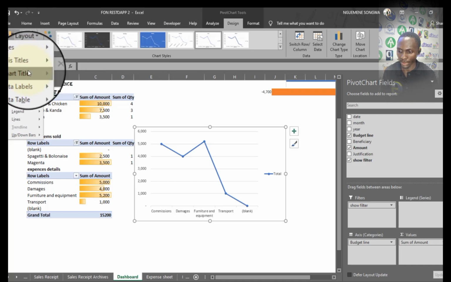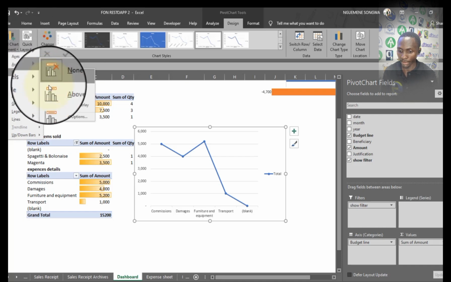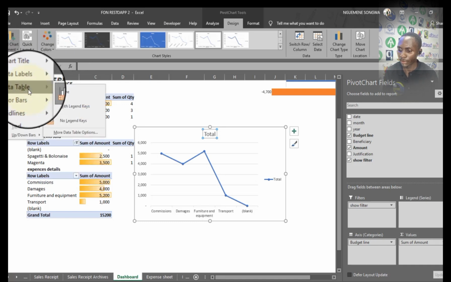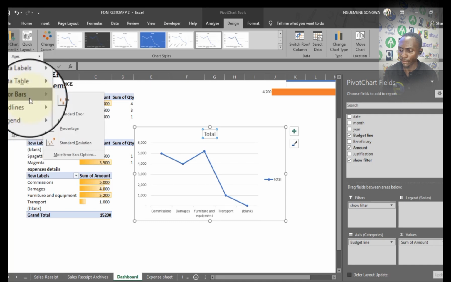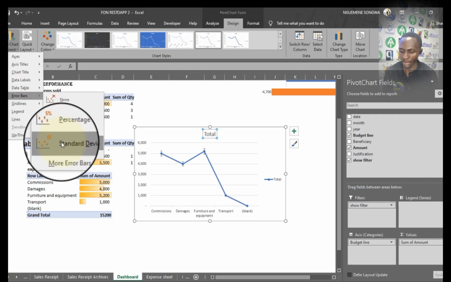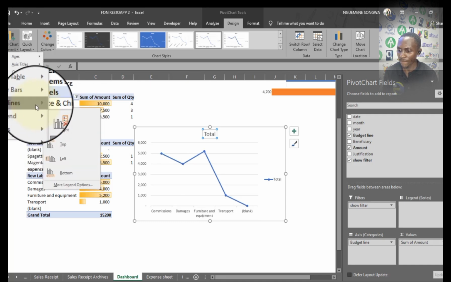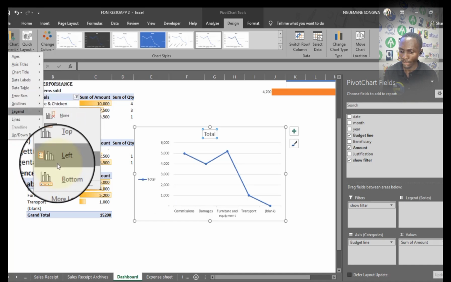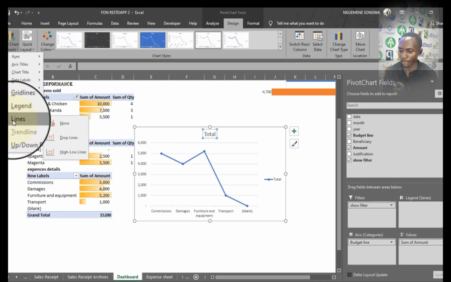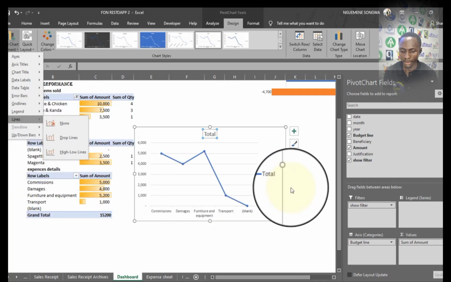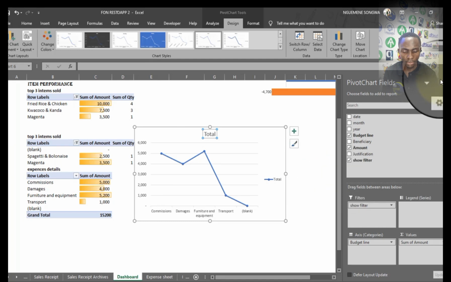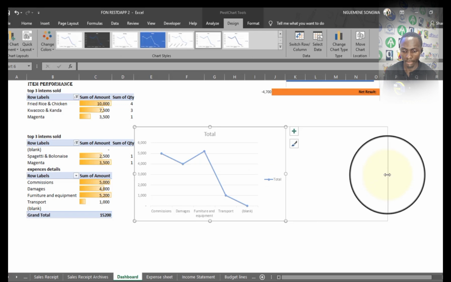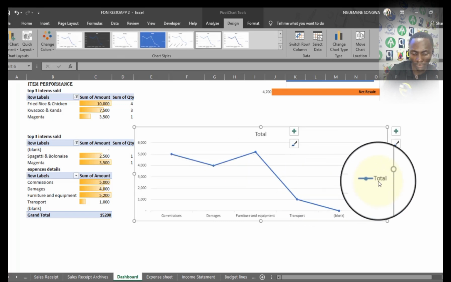For example, axis, no need. The chart title, okay, I'll need the chart title. I'm going to change it later. Data labels, okay, we have something like this. In terms of grid lines, it is fine, you can do any one. Okay, so what I'm going to do is enlarge it like this. I'm going to close this. I'll enlarge it such that the chart can actually be much more visible. I'm going to remove this.